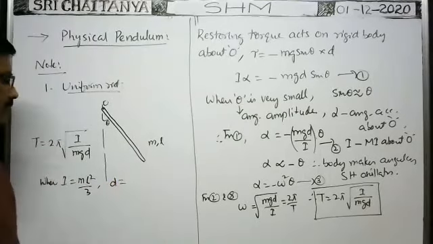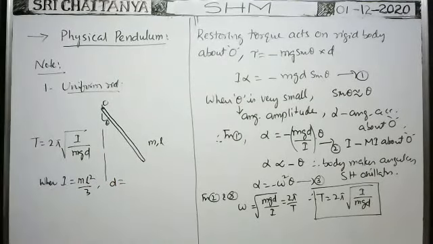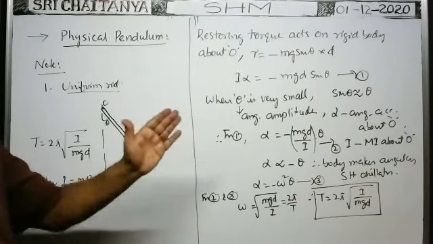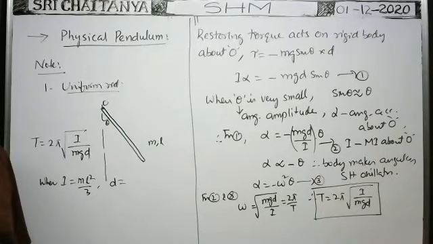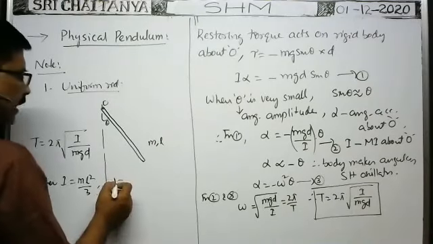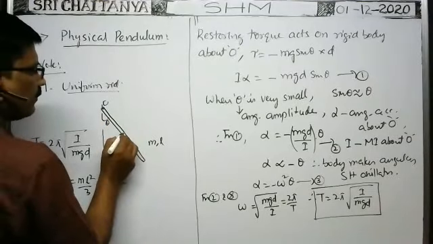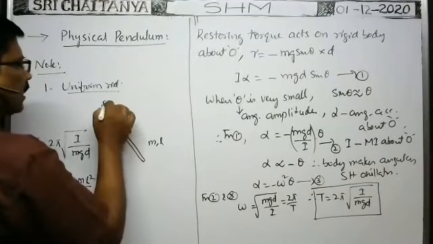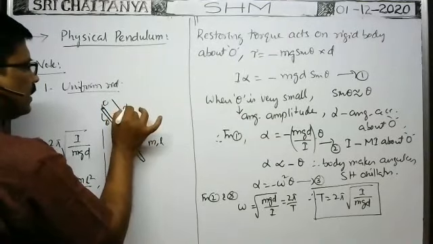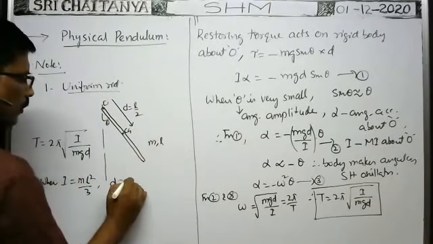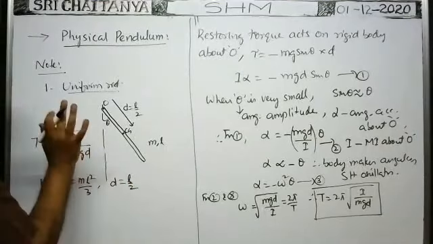Then what about the d value here? In this case, what is the d value? While deriving the formula, what did I say? L by 2, yes. Because d means the distance of the center of gravity of the rod, the center of gravity is here, from the point of suspension. That d is equal to L by 2 only, no? So d is equal to L by 2. Now we substitute these considerations here, then you will get the time period.